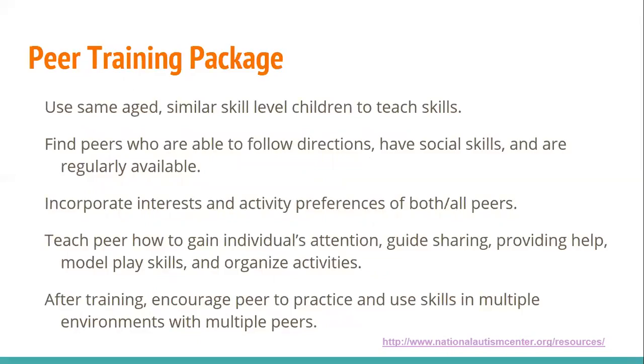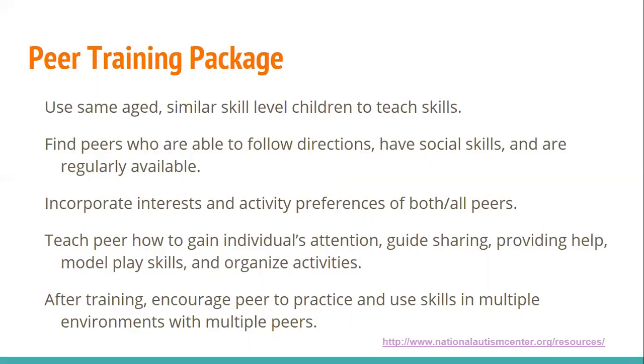A peer training package uses same-aged, similar skill level children to teach skills. We're going to want to find peers who are able to follow directions, have some of the social skills we're looking at teaching our individual with autism spectrum disorders, and peers who are also regularly available.